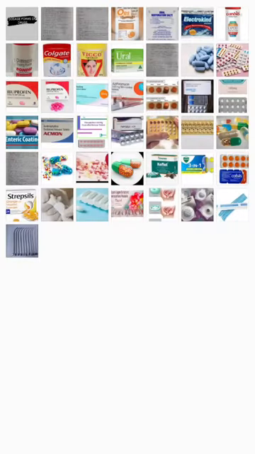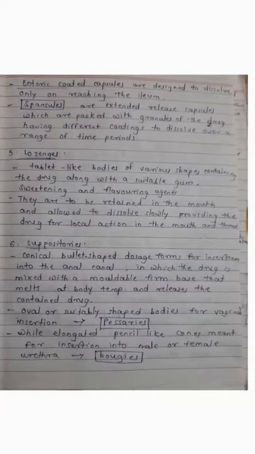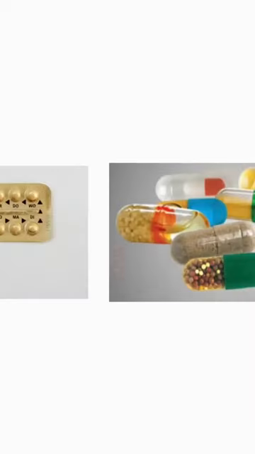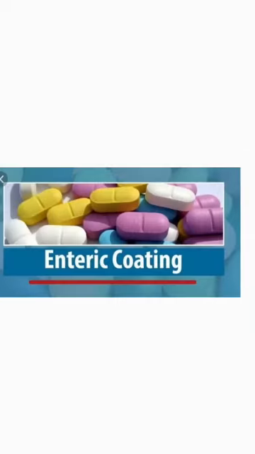So we will discuss suppositories again. These are conical bullet-shaped dosage forms for insertion into the anal canal, in which the drug is mixed with a moldable firm base that melts at body temperature and releases the contained drug. Suitably shaped bodies for vaginal insertion are called pessaries, while elongated pencil-like cones meant for insertion in the male or female urethra are called bougies. So this is about the solid dosage forms.